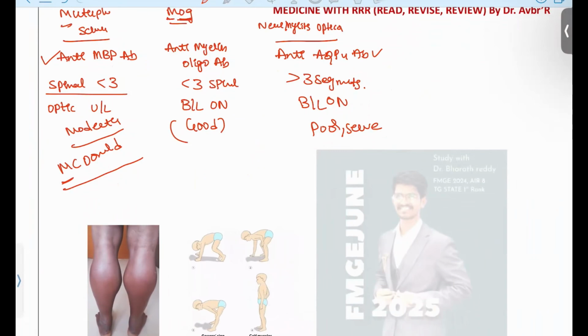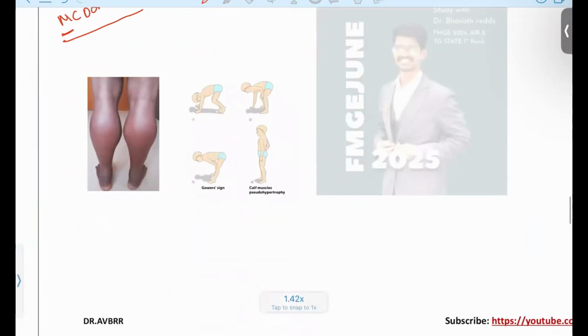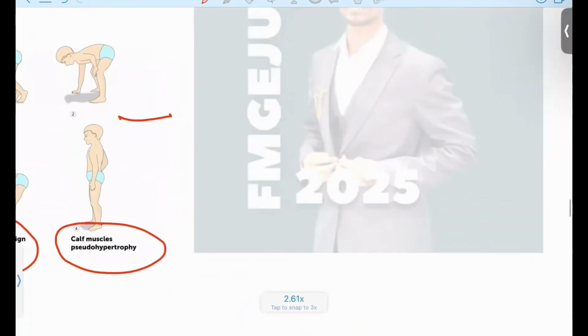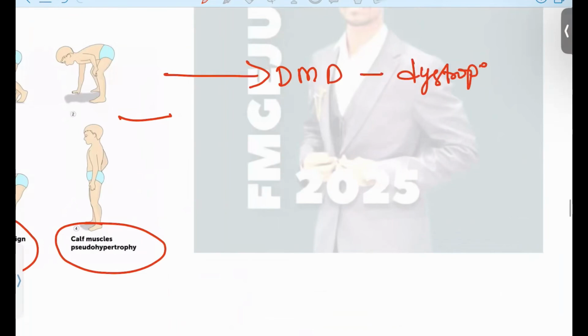And the next one, the last one, you have to understand the difference between these conditions. What is this sign, guys? This is your Gower sign. And the patient also has calf muscle pseudohypertrophy. In which condition do you see this? This is Duchenne muscular dystrophy. Why? This is due to absence of the dystrophin gene. Completely the gene is absent in this patient.